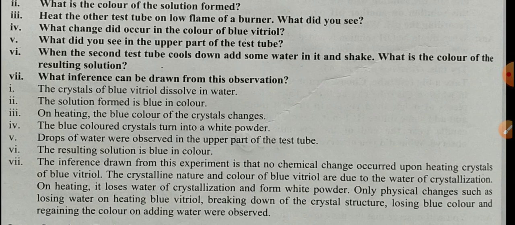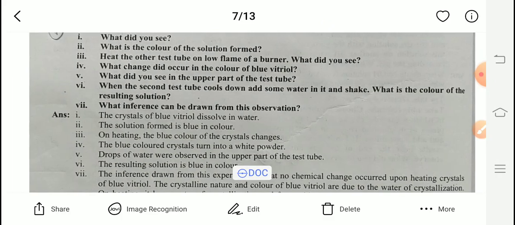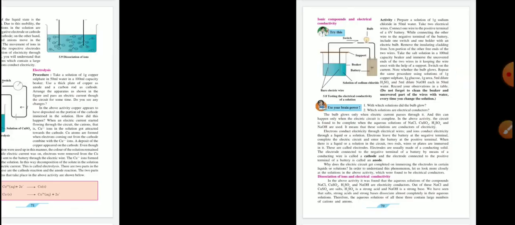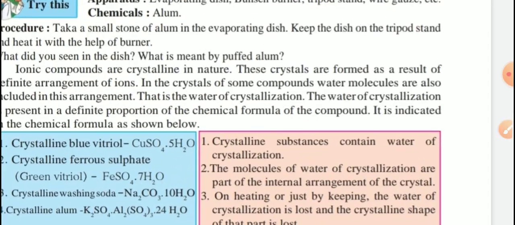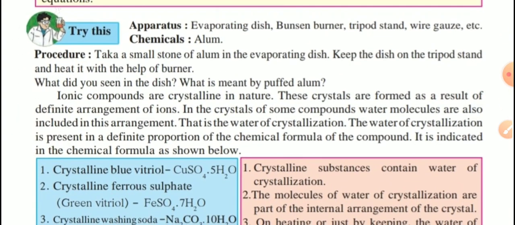Only physical changes such as losing water on heating, breaking down of the crystal structure, losing blue color and regaining color on adding water were observed. So this is the answer of this first activity. Come back to the first page, that is page number 69. Clear? Next, one more activity is given for us.